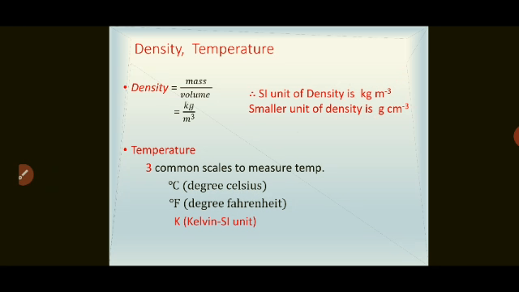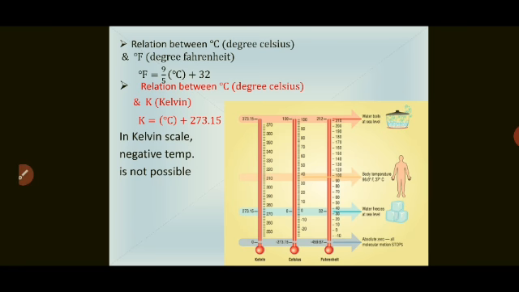But the SI unit we have learnt is Kelvin. So there are three common scales to measure temperature: degree Celsius, degree Fahrenheit or Kelvin. Kelvin is the SI unit.